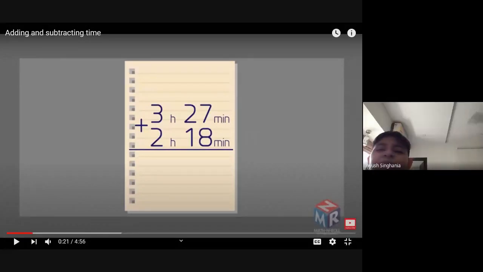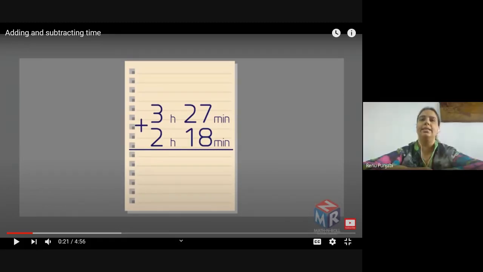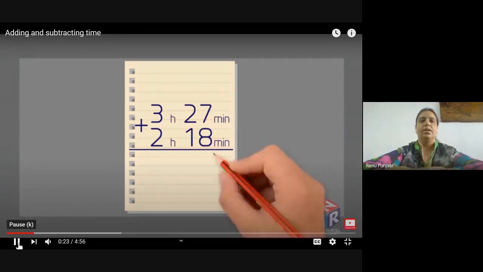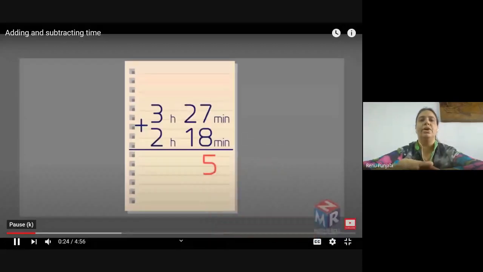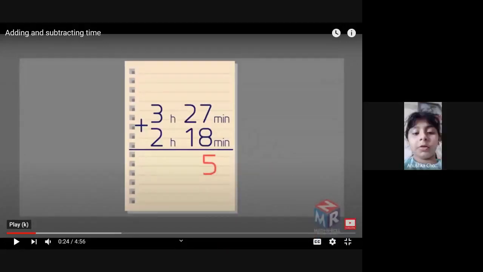Ma'am, in the chapter, do we have to write chapter 4 with a tick, and will it look like pending work? No, you write the revision. Revision of addition and subtraction. See, we first have to write hours in the hour side.